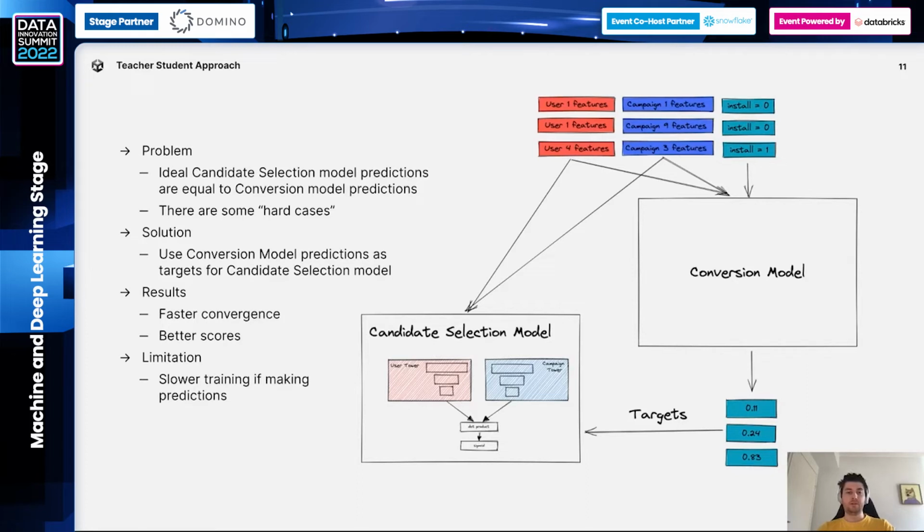However, this setup has one big problem, which is that this training is much slower, and time plays an important role in our pipeline. So what we decided to do, as I mentioned, we have a small percentage of traffic which is not affected by the candidate selection model. For this small percentage of traffic, in some, again, small percentage of cases, we save all predictions made by this conversion model during actual inference. And we use this log instead of making predictions during training. So it worked much better. The training became much faster. And also we utilized some benefits by having these new inputs, new targets.